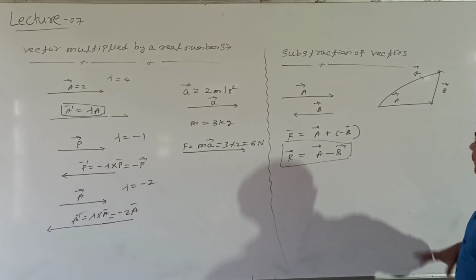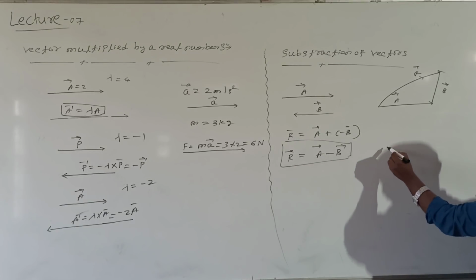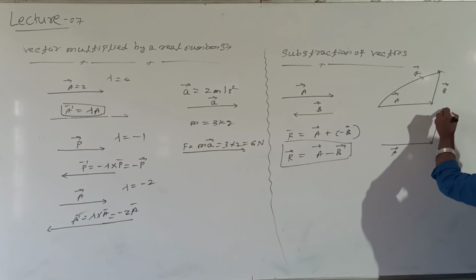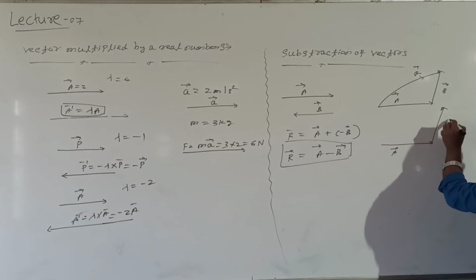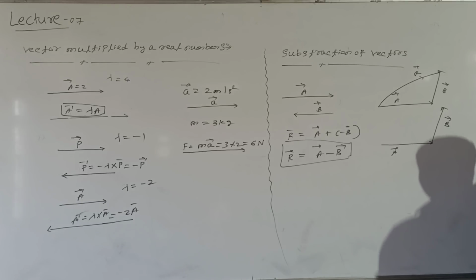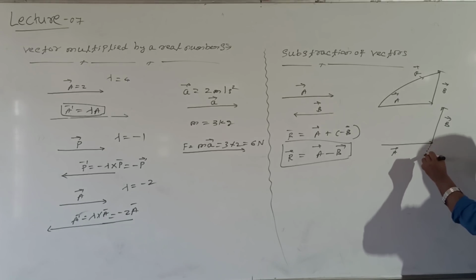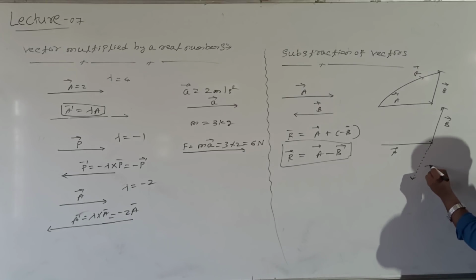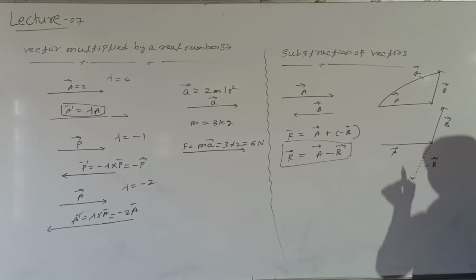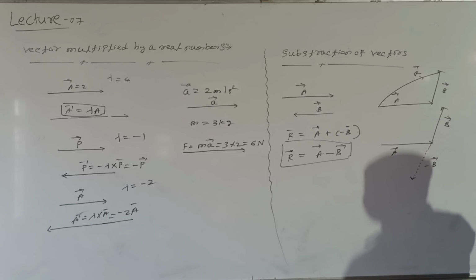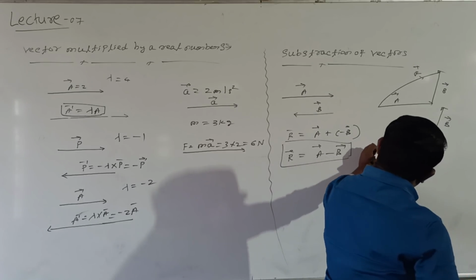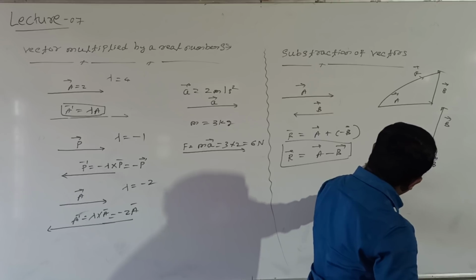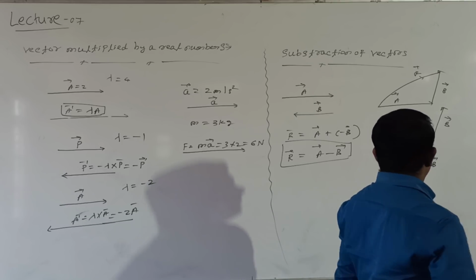But look at the situation, I will take it in reverse manner. This is vector A, and this is vector B. Now I will produce this vector in the backward direction. This is equal to minus B. Then what is the resultant here? This one represents the resultant vector R.